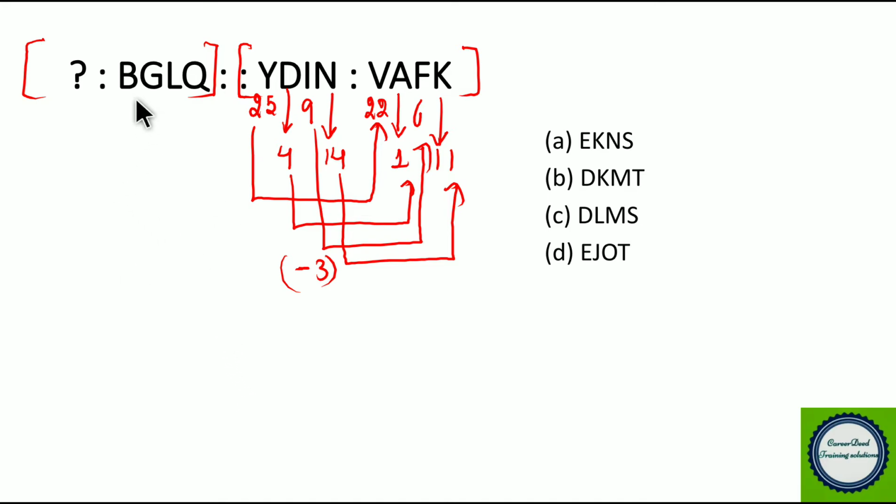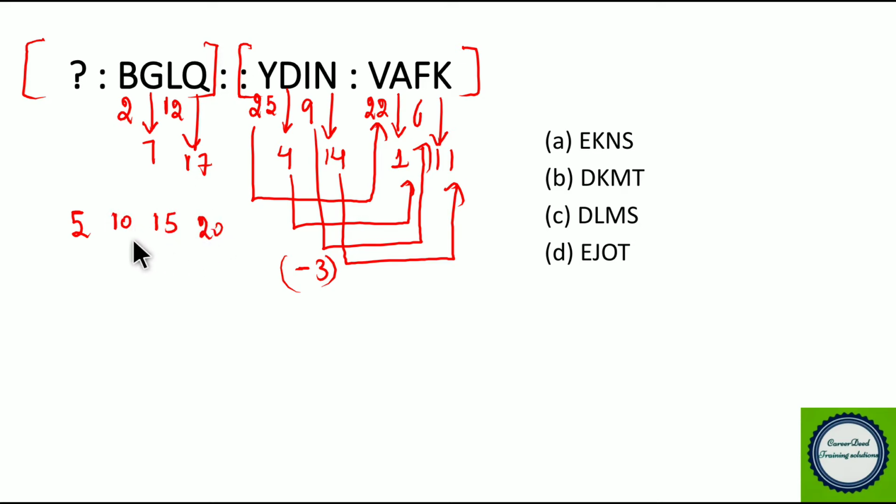So here you have B, G, L, Q. Now what is the value of B? We get 2, and the value of G is 7, the value of L is 12 and the value of Q is 17. Now when you subtract 3 from the left hand side, you get these values 2, 7, 12 and 17. So you have to add 3 to these values, right? 2 plus 3 you get 5, 7 plus 3 we get 10, 12 plus 3 we get 15, 17 plus 3 we get 20.